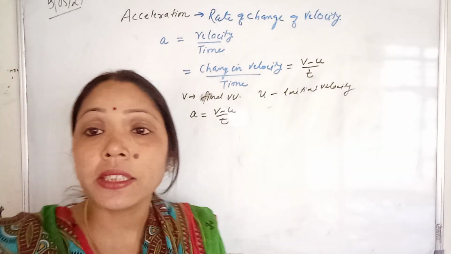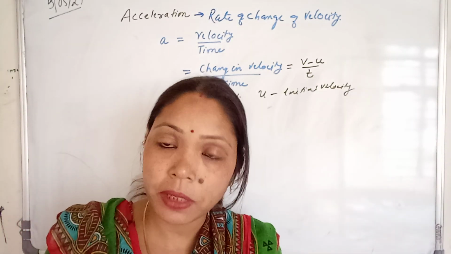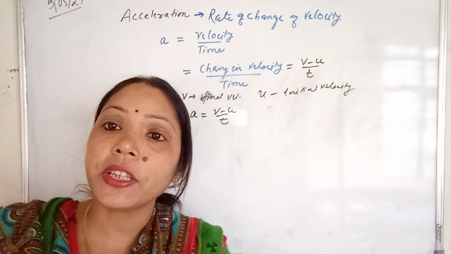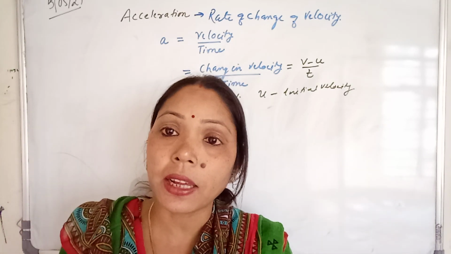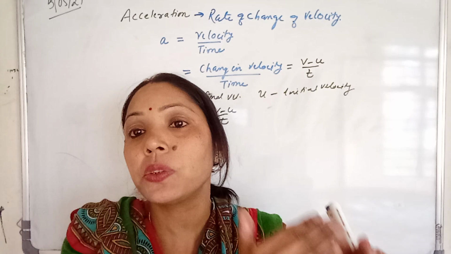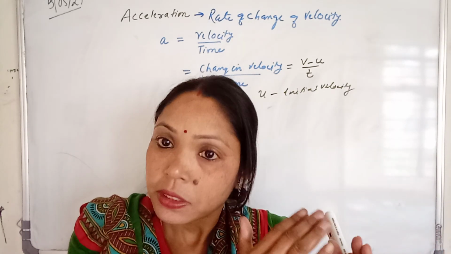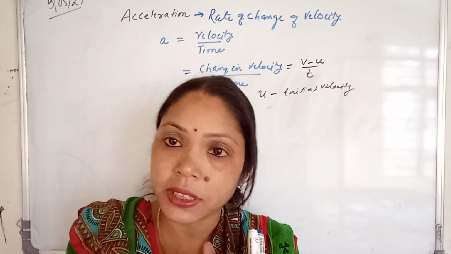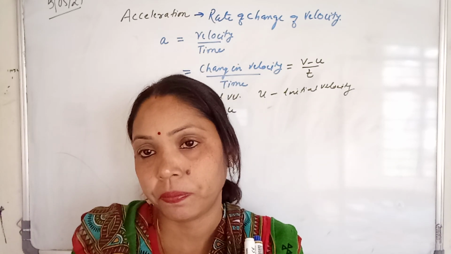Now acceleration can be positive or it can be negative. Positive acceleration means whenever the velocity increases with time, that time acceleration is considered as a positive acceleration.